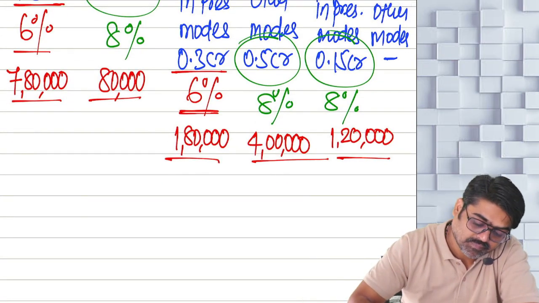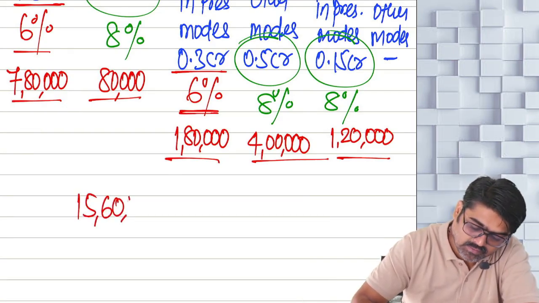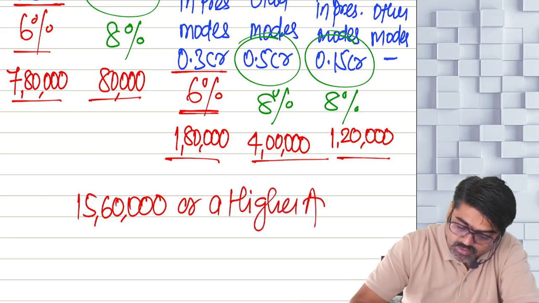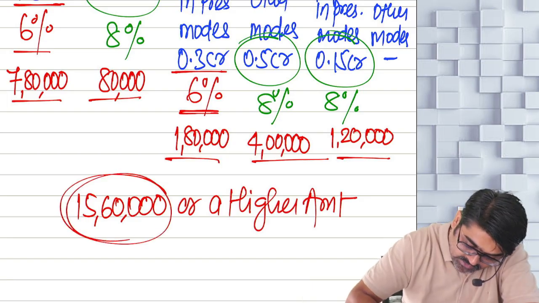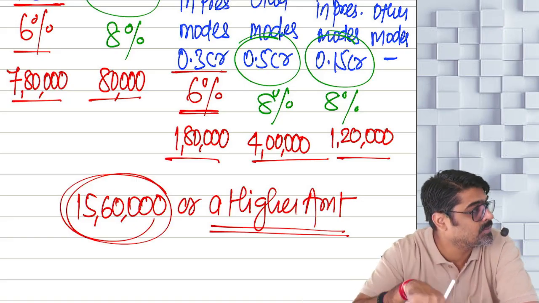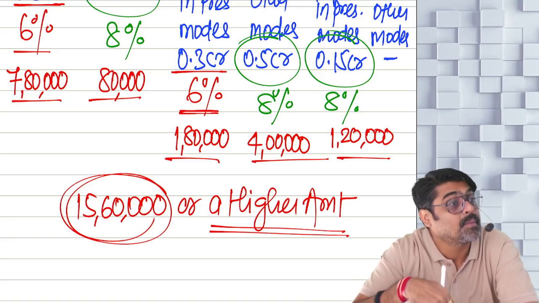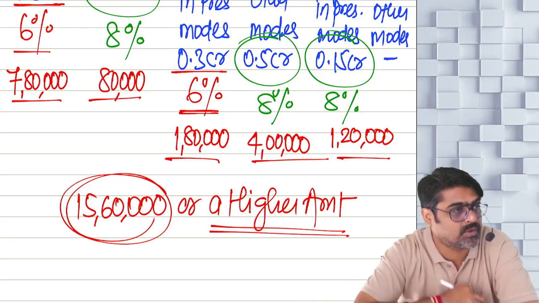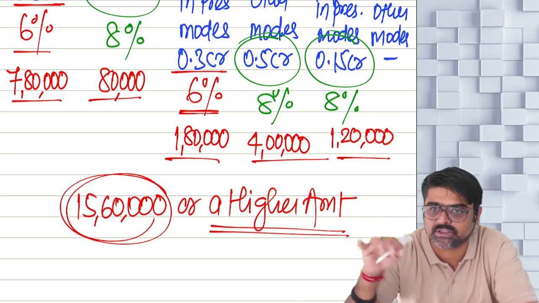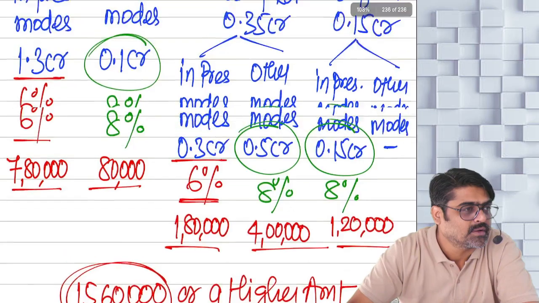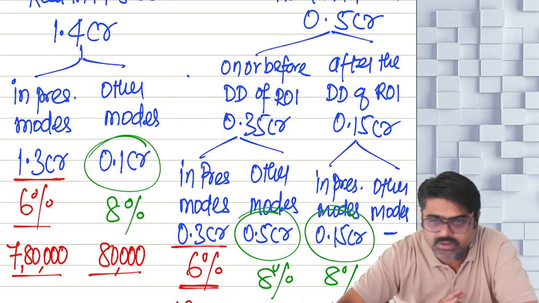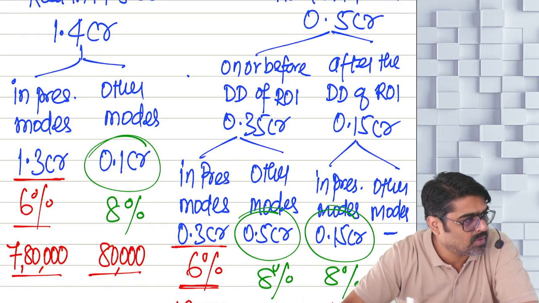15 lakh 60,000 or a higher amount. At least show this much or a higher amount as your PGBP income. This should be your PGBP income on a presumptive basis. Will you be able to calculate this? So if you are showing at least 15,60,000 or a higher sum, then separate deductions under section 30 to 38 will not be allowed. No need to maintain the books and no need to get them audited.